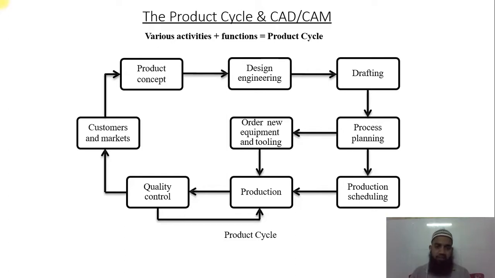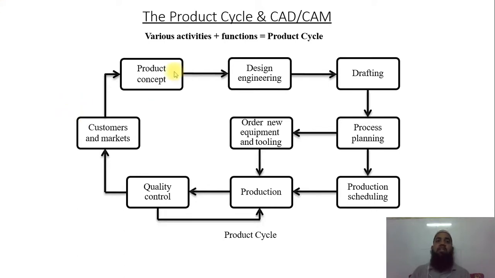What is their demand? Once they collect all the data, it is sent to the product concept department. That product concept department always bifurcates the data, and they focus on the people giving feedback for the new product, and on the majority of the people, what the majority of the people require or what their demand is.